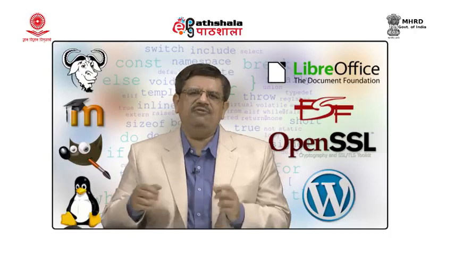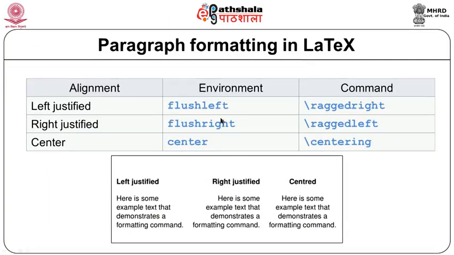So, the environments for justifying of paragraph are flush left, flush right and center. So, usually when we say left justified, we will use the environment flush left, or we can use the command ragged right. Similarly, for flush right, the command is ragged left, and for the center environment, the command is centering. You can see the output. When it is left justified, the output will be of this form. Text is on left side, right justified, you can see it is on right, and center, it means the text is centered.